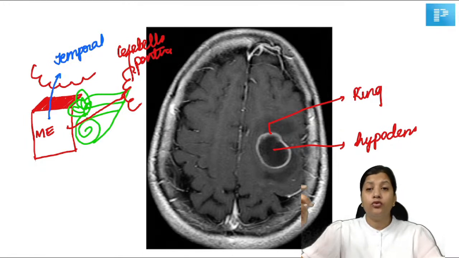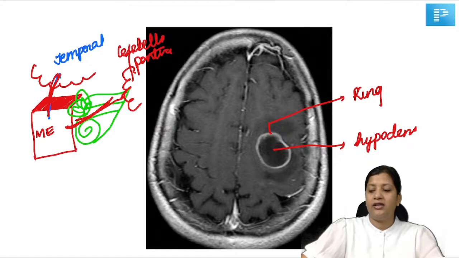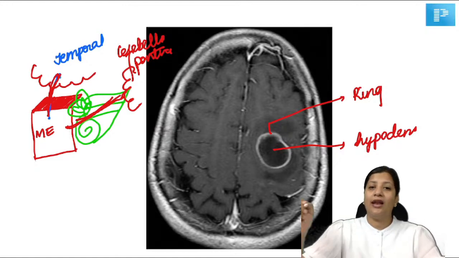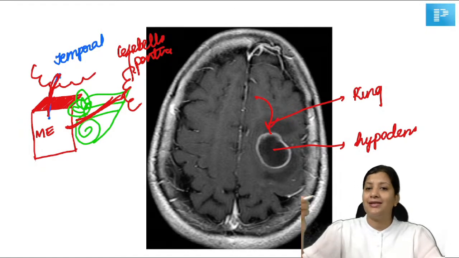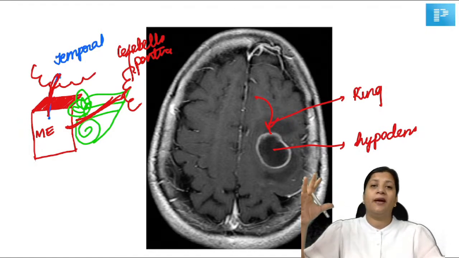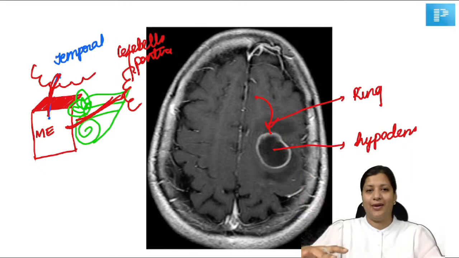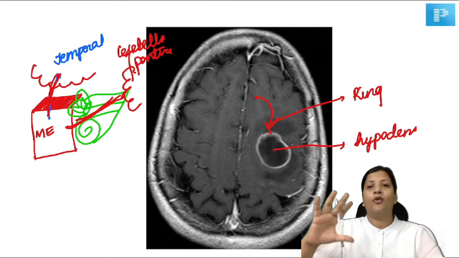So there are two routes of spread. The first is via the tegmen. The second one is via the petrous apex. So you can expect the abscess to happen in the temporal lobe of the brain via CSOM. Also, you can expect a cerebellar abscess as well. But most common is a temporal lobe abscess.